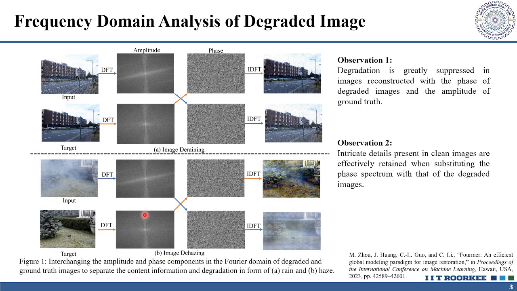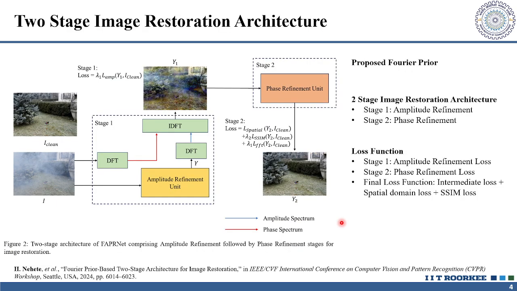We analyzed the degraded images in the frequency domain and observed that if we reconstruct the image using the amplitude spectrum of the clean image and the phase spectrum of the degraded image, the degradations in the generated image are significantly suppressed. Therefore, we take this as a prior: the amplitude spectrum is affected by the degradation, while phase retains the intricate details within an image.